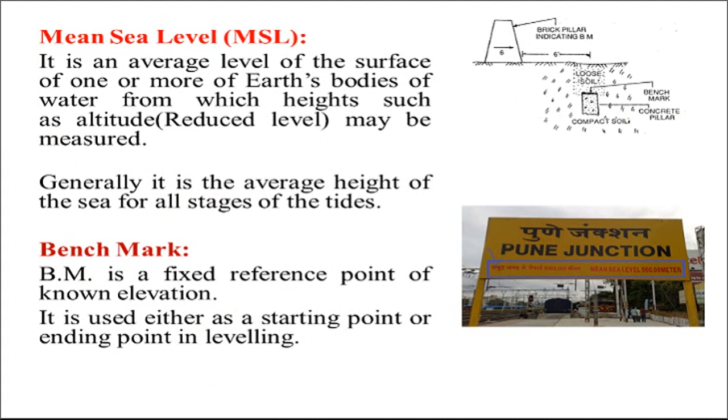Next one, mean sea level. Mean sea level is an average level of the surface of one or more of earth's bodies of water from which heights such as altitudes, or we can say reduced level, may be measured. Generally, it is the average height of the sea for all stages of the tides.